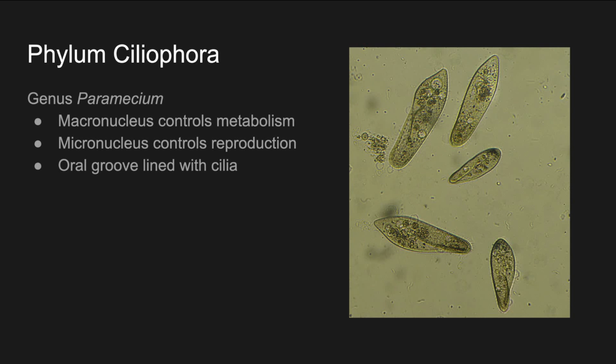So oral groove basically just means a little dip inside of their plasma membrane, which is basically considered their mouth because that's where they take food into their cell, and it's lined with cilia. So the cilia sweep food into a gullet through an oral pore. Basically, all those cilia lining the oral groove just sweep food into the paramecia through this oral pore, a little hole. It's called an oral pore because it's a hole that it uses for its mouth.